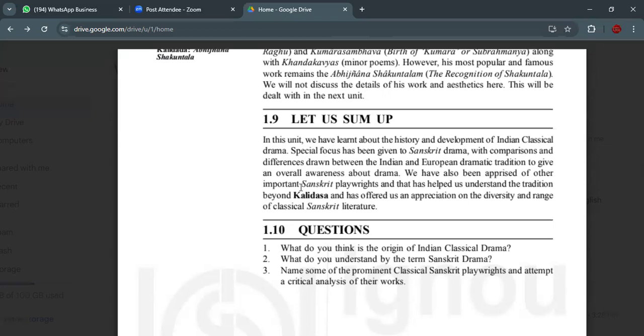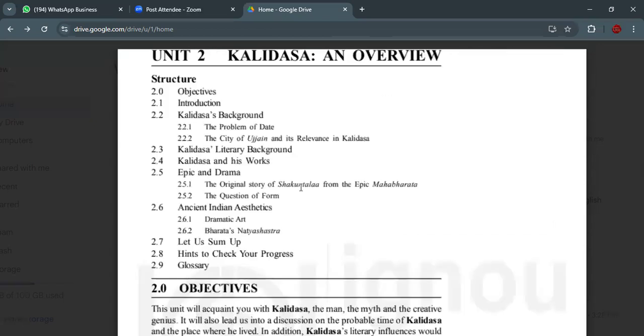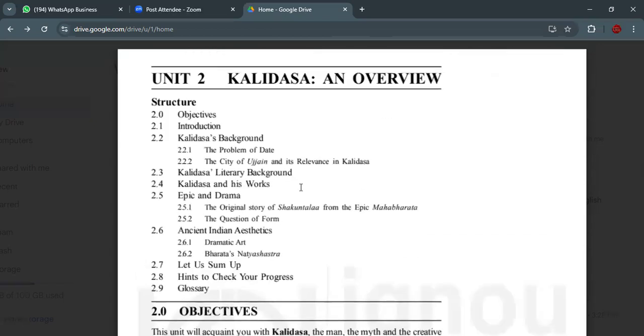So we will be finishing the first chapter, and then there will be a small test paper. Maybe in one, two, or three class sessions we will be able to finish it. Then we can move to the second chapter, which is Kalidasa and an overview, and then the third and fourth chapters. Then this will be over, and we will move to the next block, where we'll be studying different dramas.